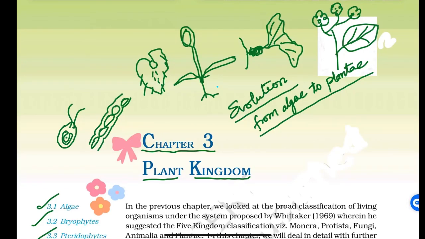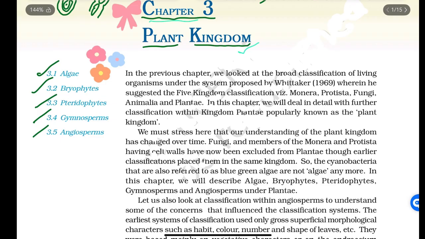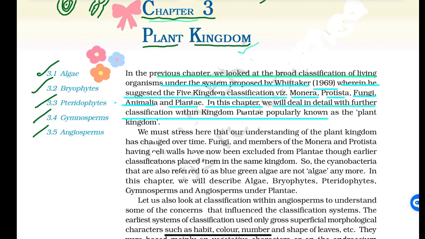Dear learners, in this video we are going to study chapter 3 of class 11th biology NCERT, that is plant kingdom. Okay, so here we start. In the previous chapter we looked at the broad classification of living organisms under the system proposed by Whittaker in 1969, wherein he suggested the 5 kingdom classification with Monera, Protista, Fungi, Animalia and Plantae. In this chapter we will deal in detail with further classification within kingdom Plantae, popularly known as plant kingdom.